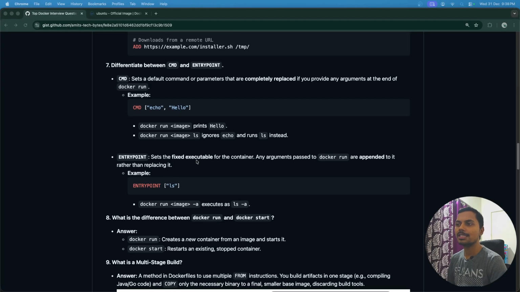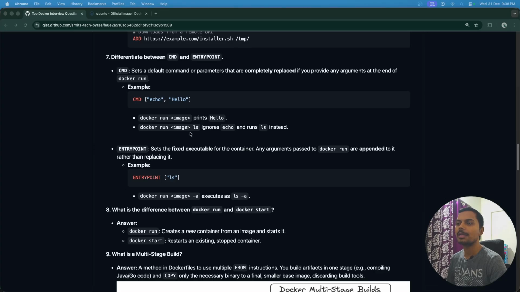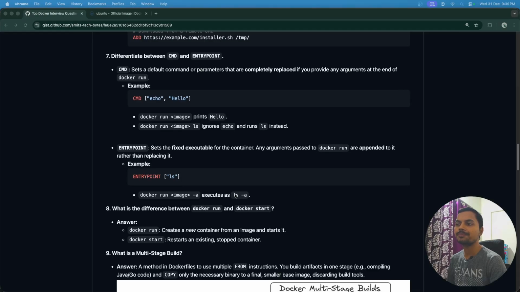So entry point sets the fixed executable for the container. Any argument passed to docker run is appended to it rather than replacing it. So in case of CMD, it gets replaced. If we pass some extra parameters, they will replace the CMD. But entry point we can't replace. Whatever we mention as entry point inside the docker file would not be replaced. Instead, whatever extra parameters we are passing will be appended to it.